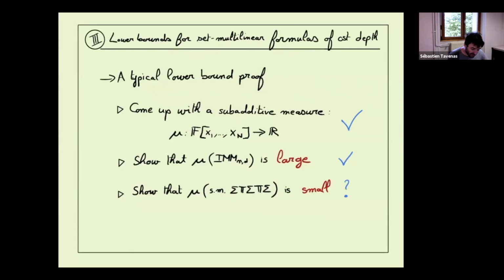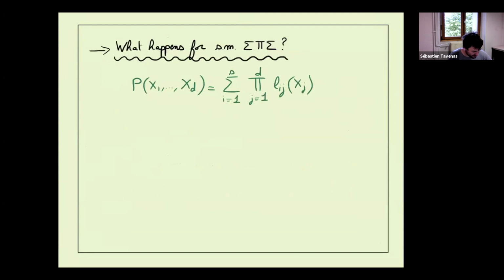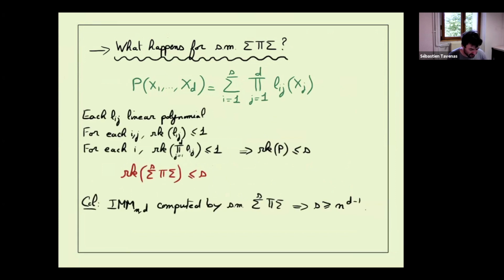Okay, so I have a measure which shows that mu of IMM is large. What happens for mu of set-multilinear depth 3? This will be a bit tricky. Let's look at, in just one or two minutes, what happens for depth 3, because it will be important for us in what follows.